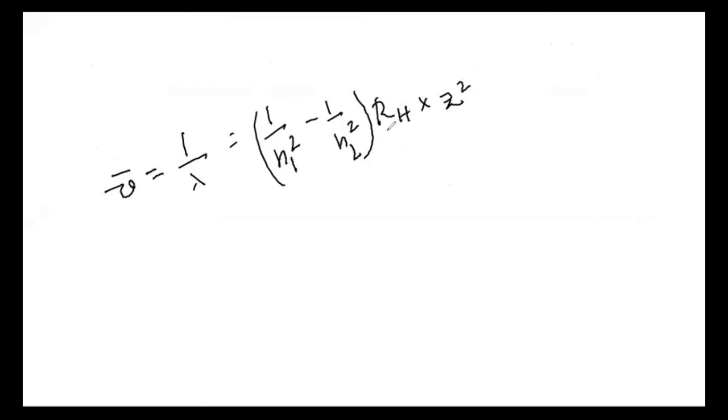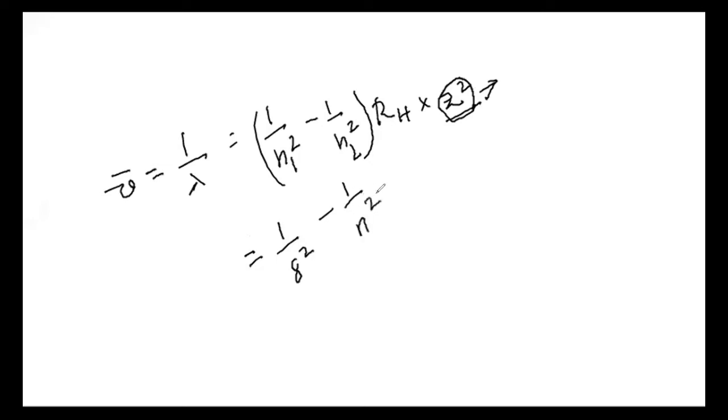This formula idea is there. Yes, sir. nu bar is equal to 1 by lambda is equal to 1 by n1 square minus 1 by n2 square into R_H into Z square. Here we don't consider Z square because it is not there in the data, so we can neglect this. Then if I take 1 by n1 square, I'll be taking 1 by 8 square.